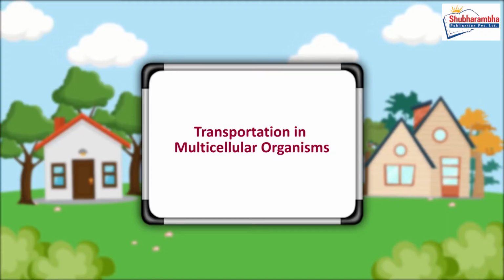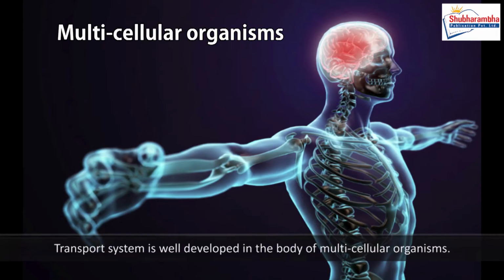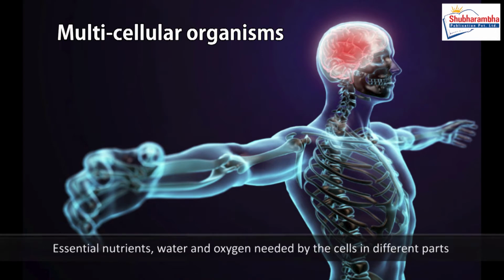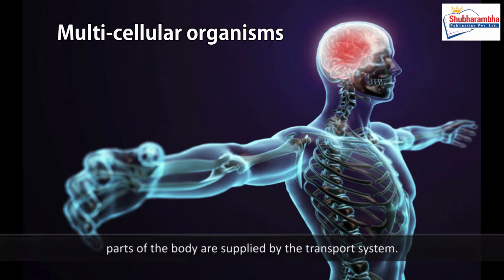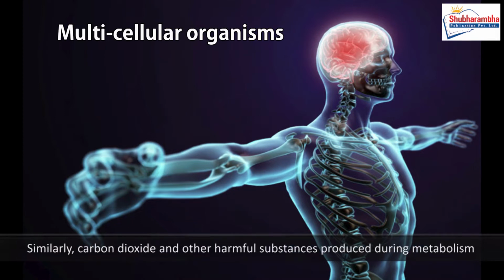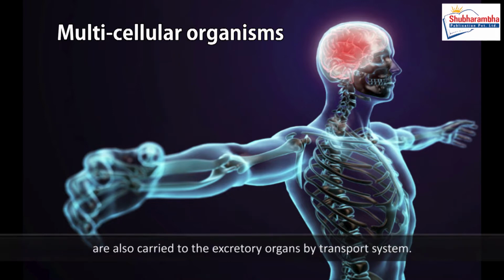Transportation in multicellular organisms. The transport system is well developed in the body of multicellular organisms. Essential nutrients, water and oxygen needed by the cells in different parts of the body are supplied by the transport system. Similarly, carbon dioxide and other harmful substances produced during metabolism are also carried to the excretory organs by the transport system.